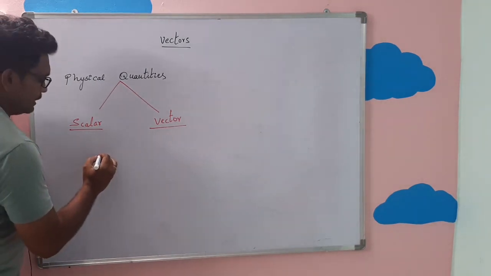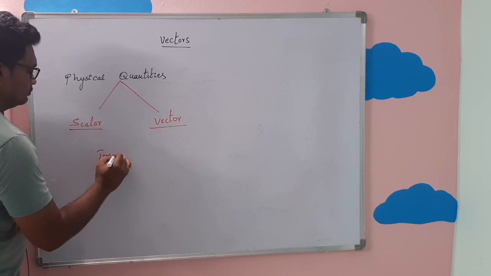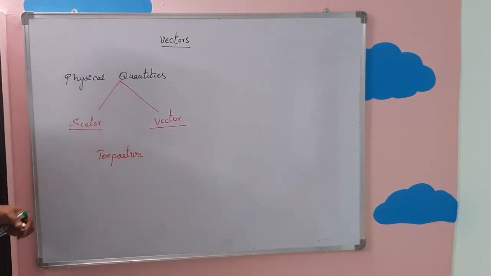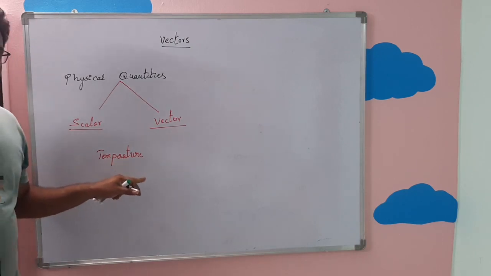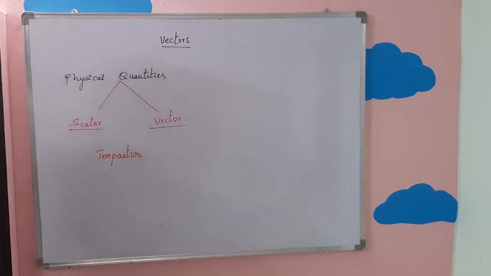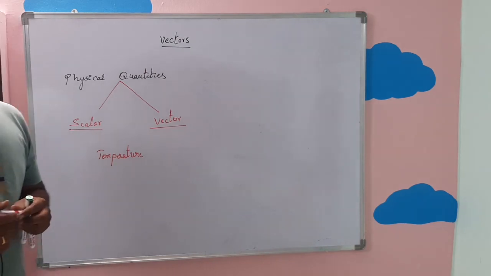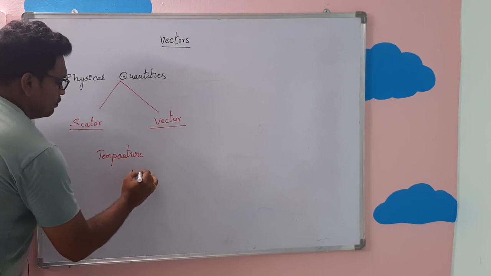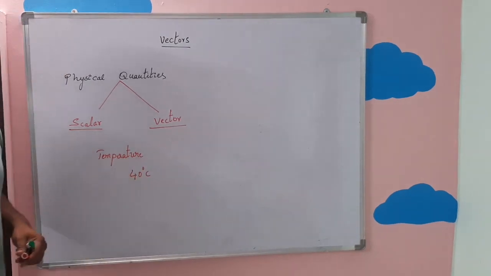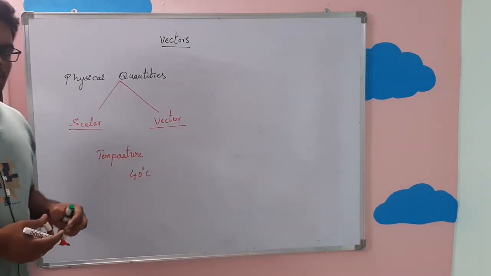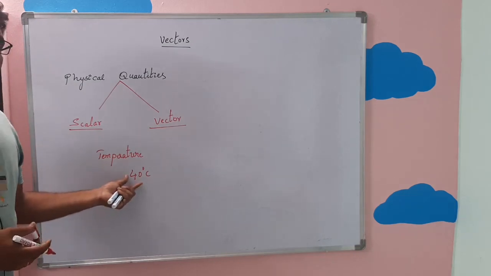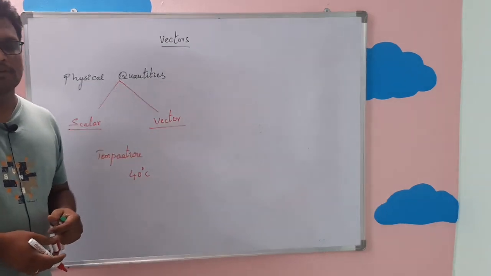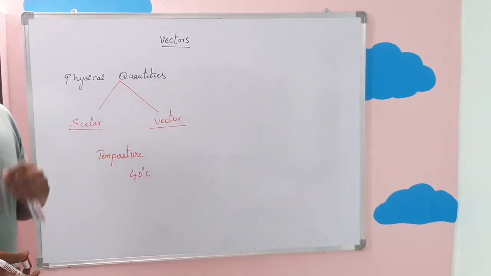For example, take temperature. We are taking a physical quantity, temperature. Temperature is also one of the physical quantities because you can measure it. But when you go to the doctor, by using a thermometer, he measures your body temperature as, say, 40 degrees Celsius. So what is the doctor actually telling you? He is telling you a value of your body temperature. But now you have a doubt. Sir, you are telling me the value of my body temperature.